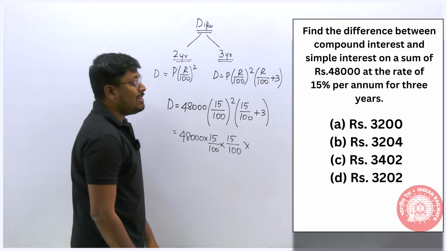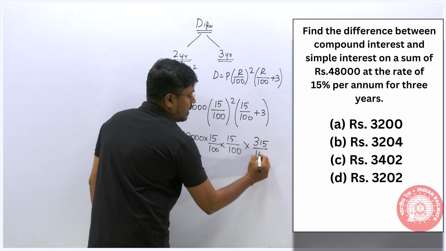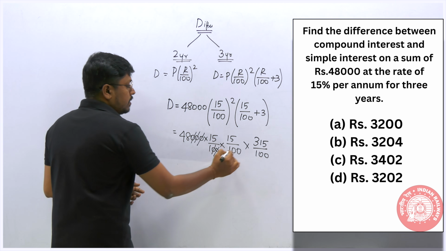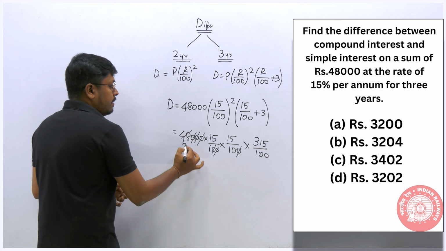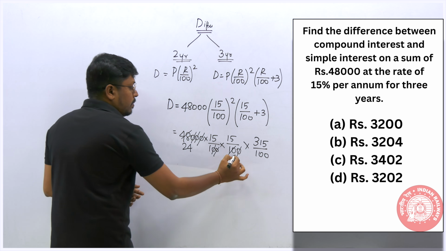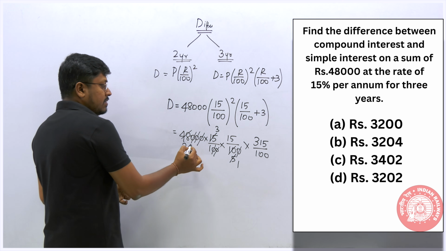100 into 3 will be 300, plus 15 is 315. So 315 divided by 100. So now try to cancel it. So 1, 2, 3, 1, 2, 3. So we can cancel it on the 2 table, 24 times. Cancel it on the 5 table: 5 times. So 1 5 is 5, 5 3s are 15. So similarly we can cancel this on 2 times.